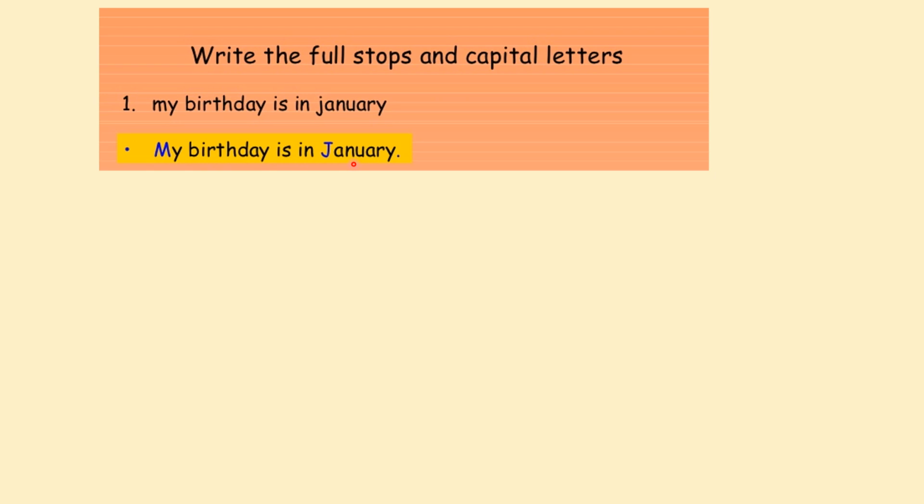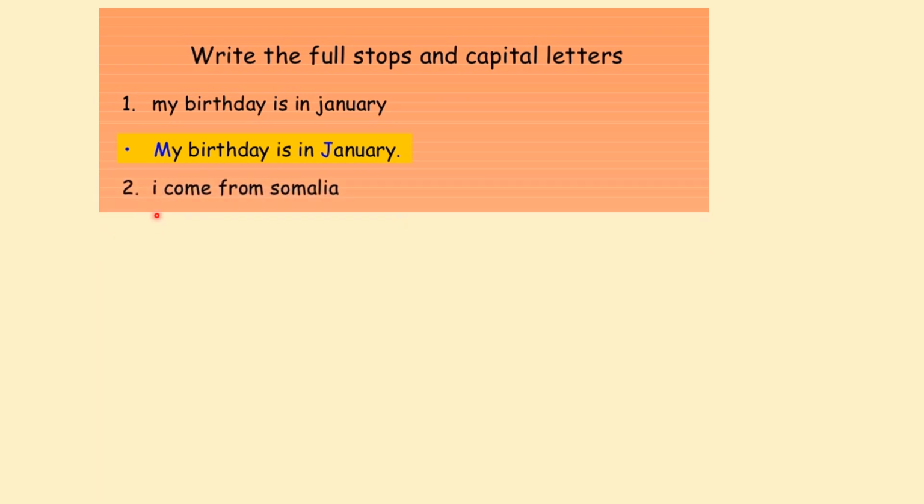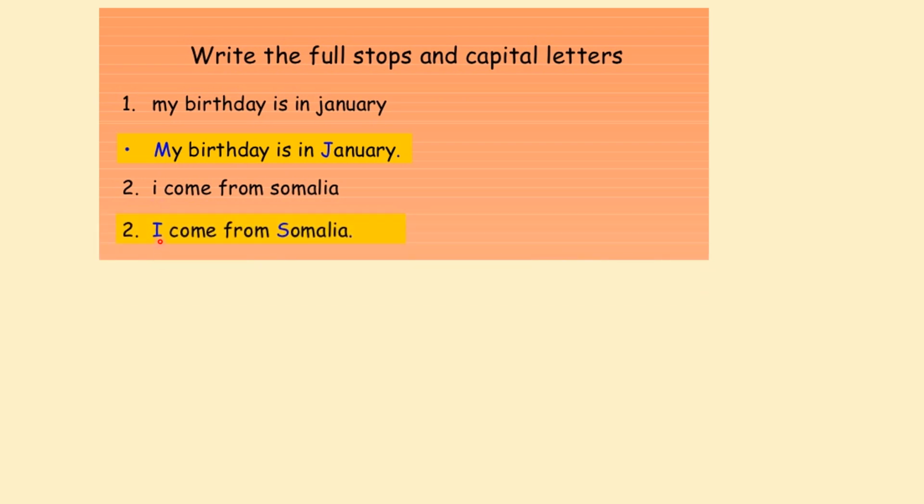Let's look at the next sentence. I come from Somalia. Somalia is the name of a place, and when the alphabet I comes all by itself, without, like this, see here "I" is with "a" at the side of it, but when it comes all alone, you have to use a capital letter. I is in capital, and Somalia is the name of a place.